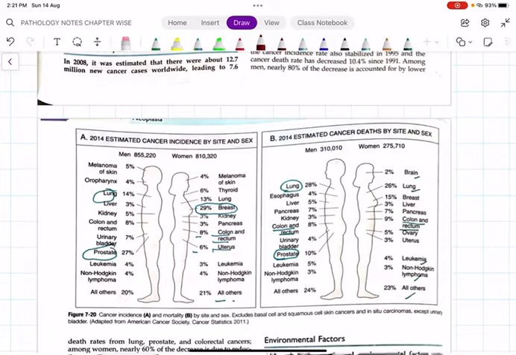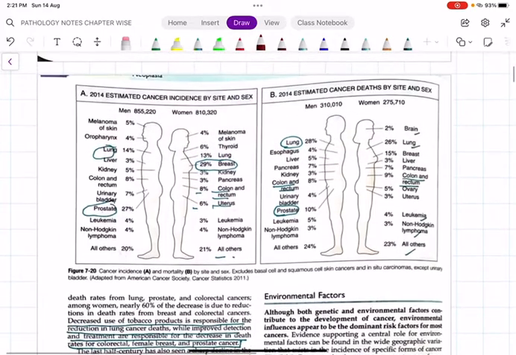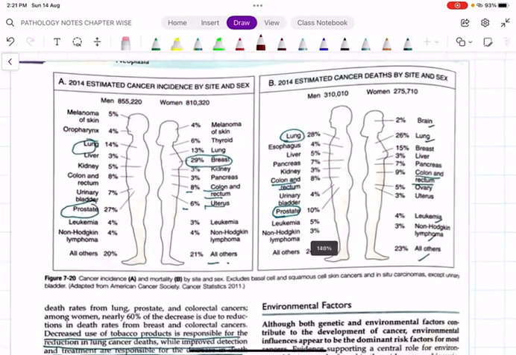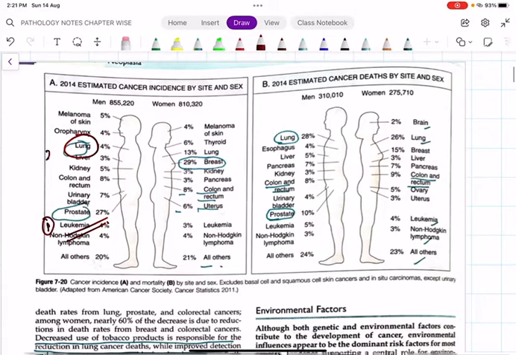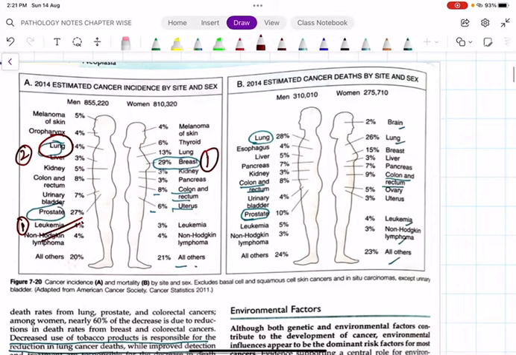As far as worldwide data are concerned, in males the incidence of prostate cancer is high, followed by lung cancer. Number one prostate, number two lung. As far as females are concerned, breast cancer still stands number one. The most common cause of cancer death is lung cancer in males, and in females again it is lung cancer.